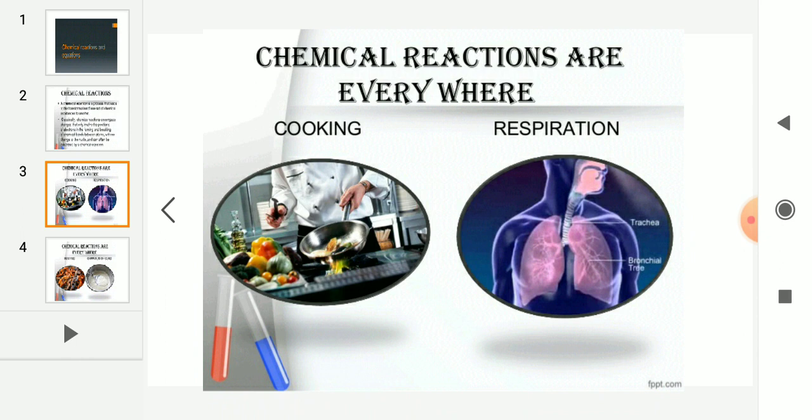Now we see some examples of chemical reactions in our day-to-day life. You all must have observed when your mother is cooking. Raw materials are cooked, and a completely changed substance is what you get to eat. So cooking is a chemical reaction. Then respiration. When we respire, an oxidation reaction takes place. The food which gets digested in the body reacts with the oxygen we respire, and then an oxidation reaction takes place, isn't it? Energy is released. So this is also an example of a chemical reaction.